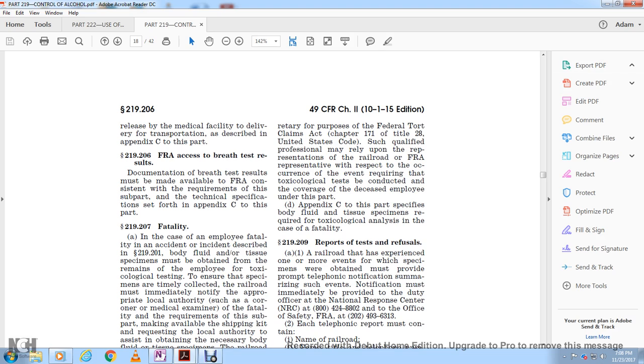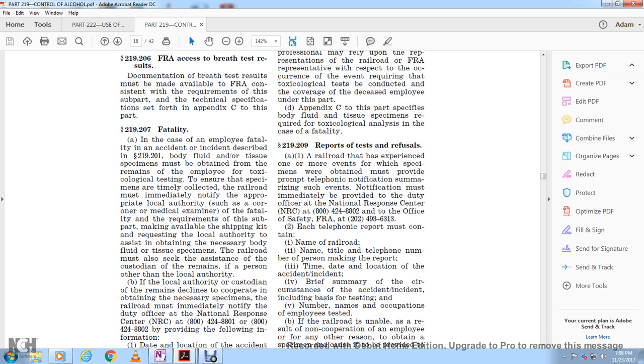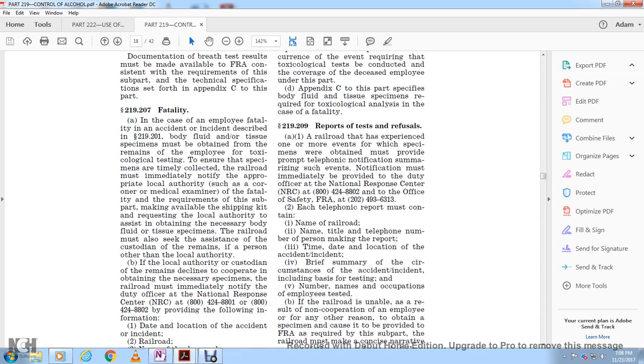219.209, Reports of tests and refusals. A railroad that has experienced one or more of the events for which specimens were obtained must provide prompt telephone notification summarizing such event immediately to the Duty Officer of the National Response Center at 800-424-8802 or the Office of Safety, FRA, at 202-493-6313. The telephonic report must contain the name of the railroad, the name and title and telephone number of the person making the report, the time of day, location, accident or incident, a brief summary of the circumstances of the accident or incident, including the basis of the testing, and the number and names of the occupants or employees tested.